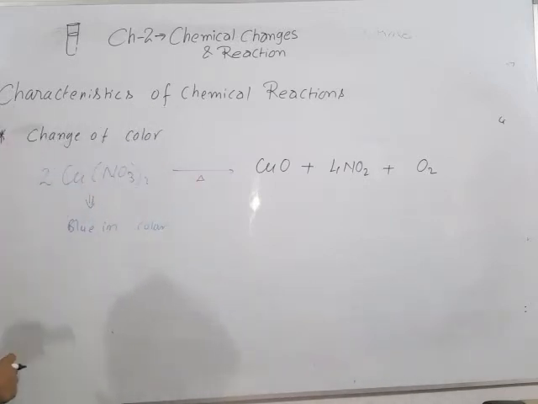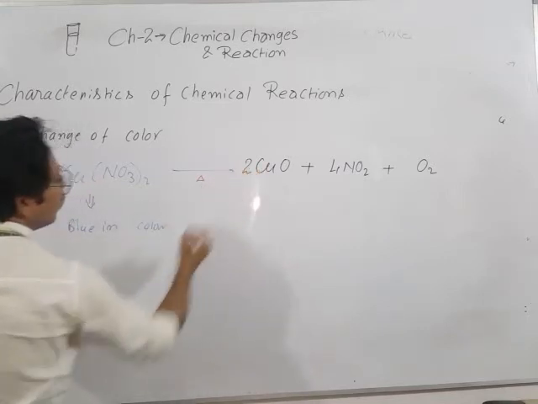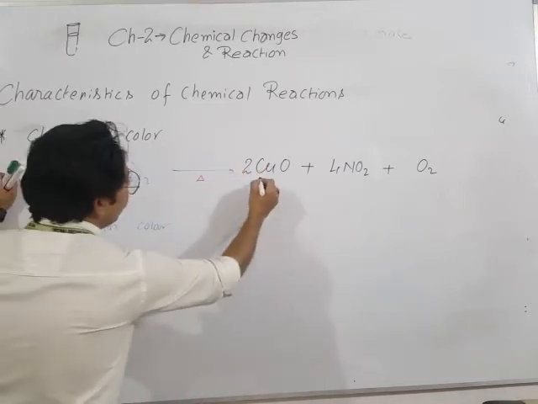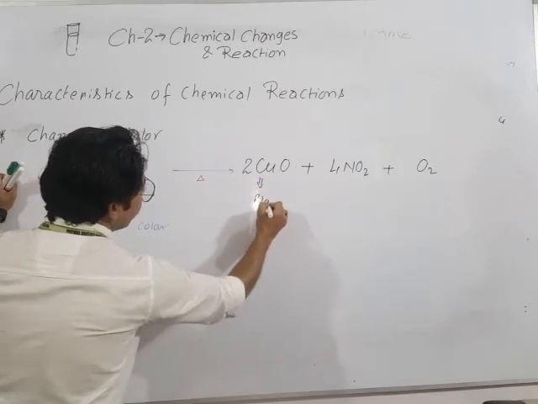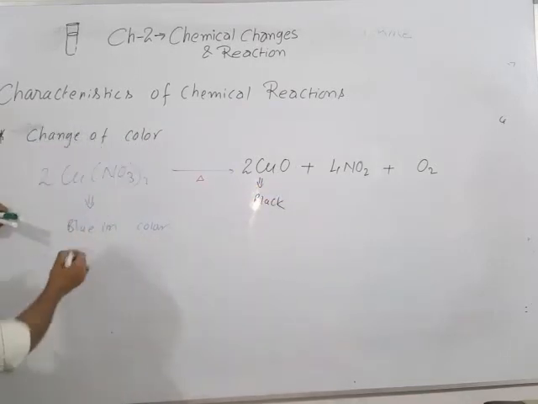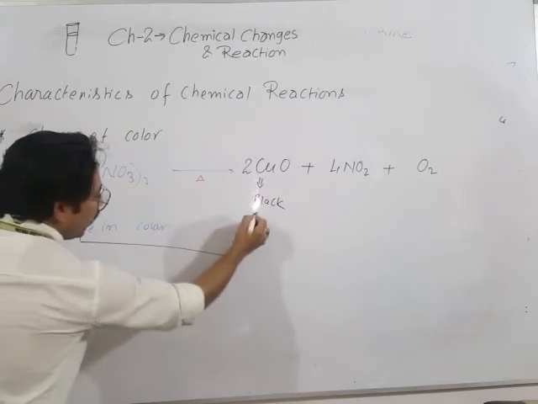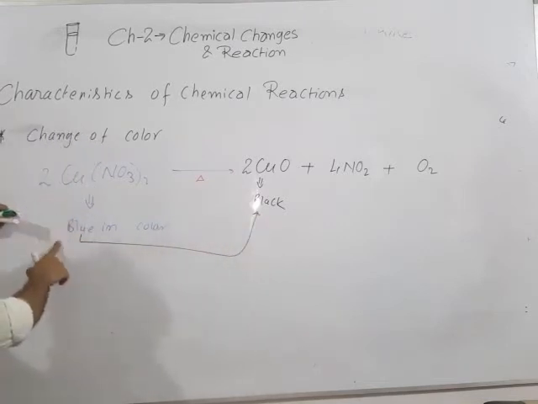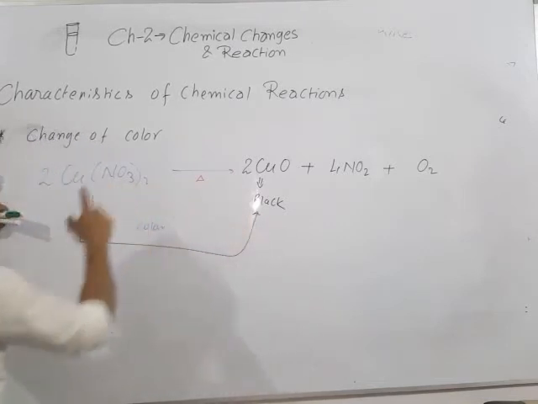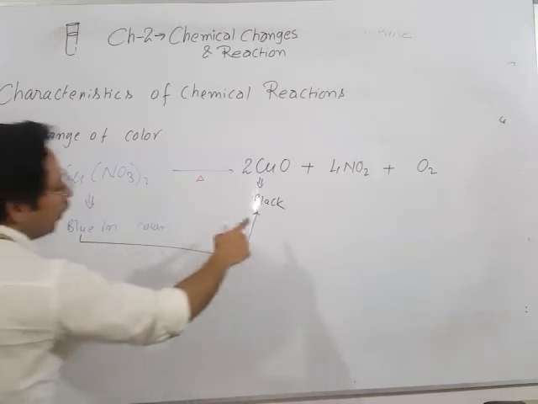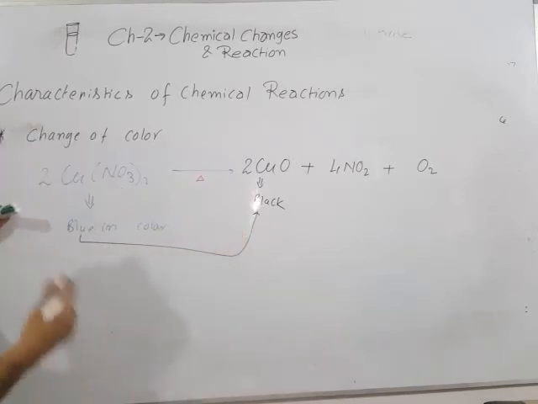Clear? I hope that it is clear to all of you. So look here, this one is what? Black. So you can see that the color changes here, okay. When we heat it, the blue color changes into black color. If the copper nitrate changes into black color, we can say that a chemical reaction occurs, okay.